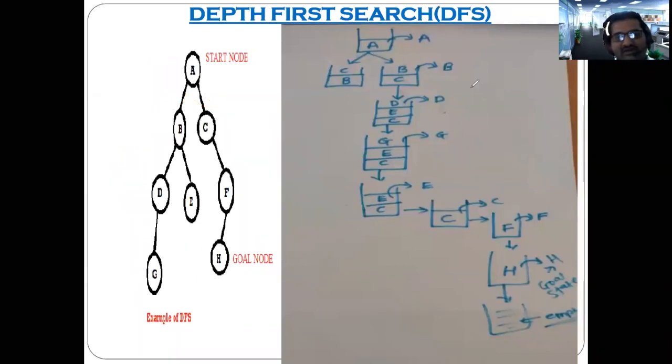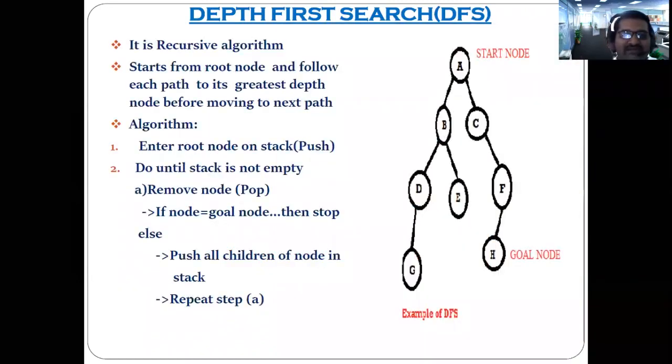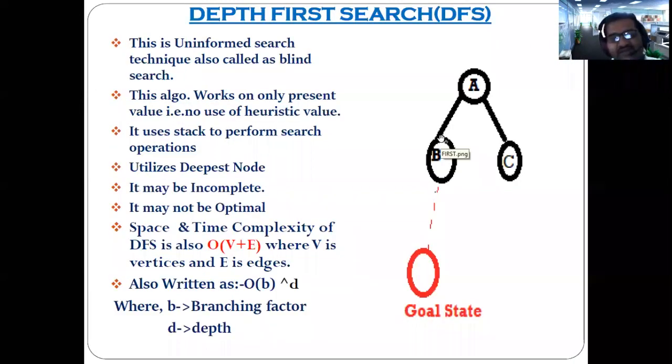In case of depth first search, based on the number of nodes, your time complexity and space complexity depend. The more nodes that have to be searched, definitely your space complexity and time complexity will increase.